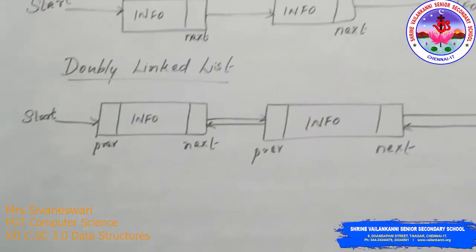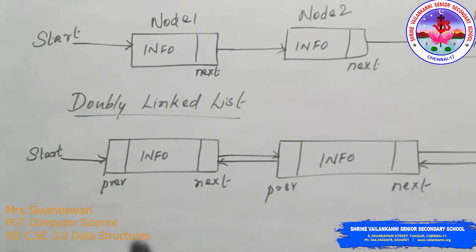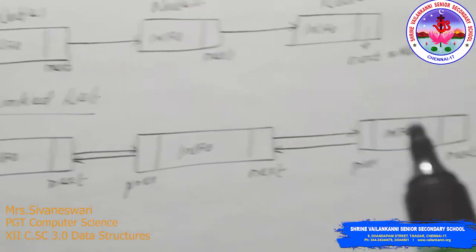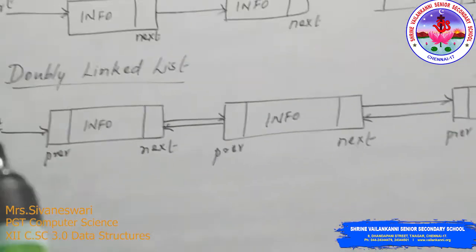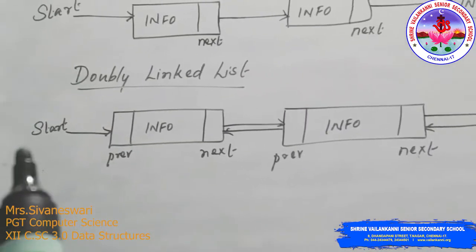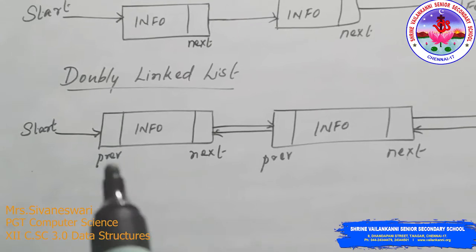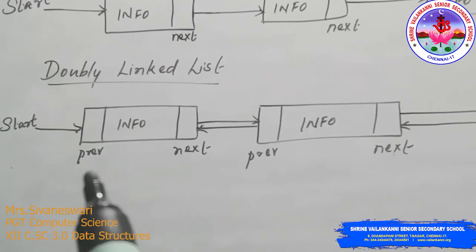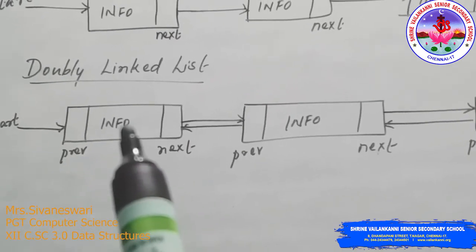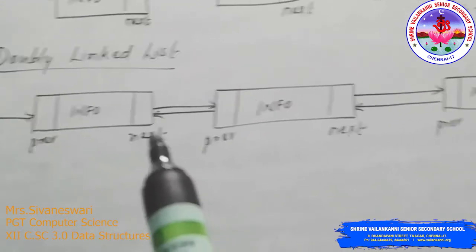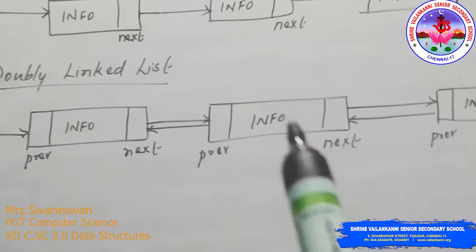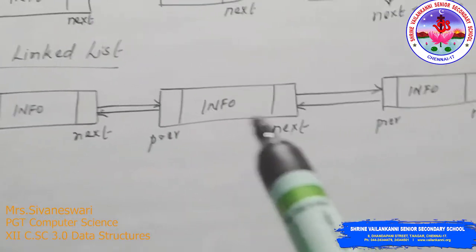Next is the doubly linked list. We have two pointers, that is previous and next. So each node, node 1, node 2, node 3. Here also we have 3 nodes in which node 1 is pointed to by start. This previous will have no location mentioned here. This is the data which is stored here, the value will be stored here. Next is the pointer which will point to the next node, that is node 2, the memory address of node 2. And when we come to node 2, we will understand better.